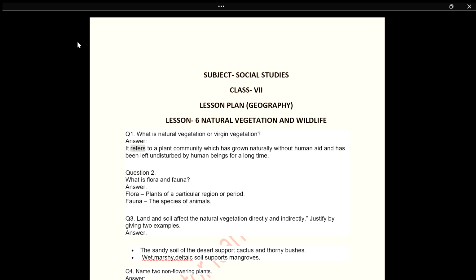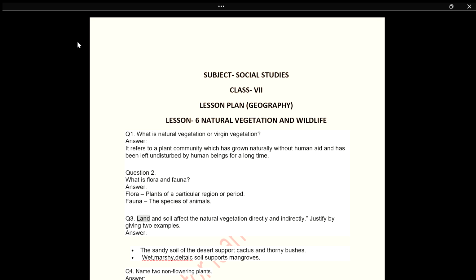Answer. It refers to a plant community which has grown naturally without human aid and has been left undisturbed by human beings for a long time. Question 2. What is flora and fauna? Answer. Flora: plants of a particular region or period. Fauna: the species of animals.